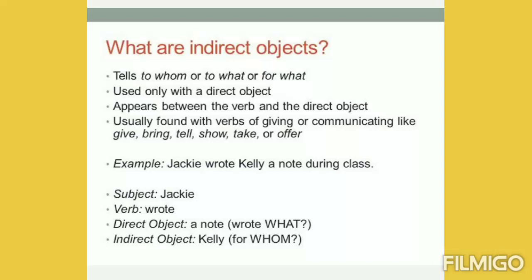Now what are indirect objects? It tells whom or to what or for what things are being done. For example, Jackie wrote Kelly a note during class.